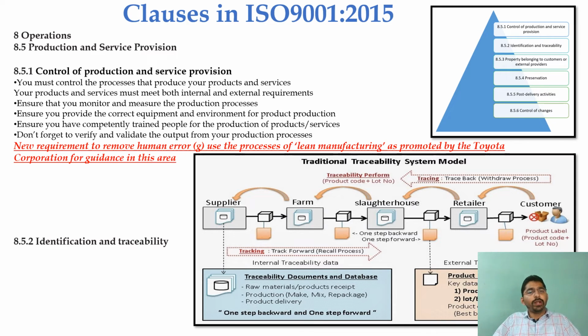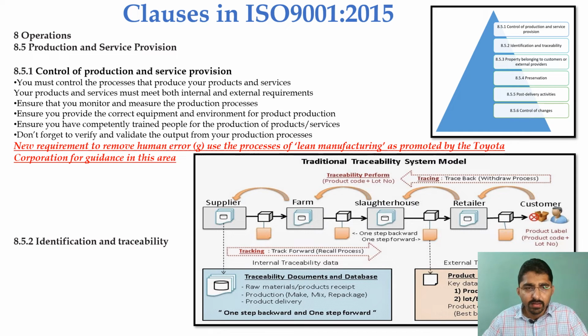Ensure that you monitor and measure the production processes. Ensure you provide the correct equipment and environment for the product production. Ensure you have competently trained people for the production of the products and services. Don't forget to verify and validate the output from a production process.